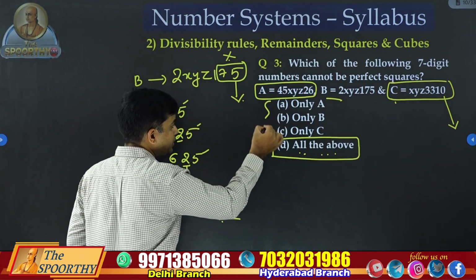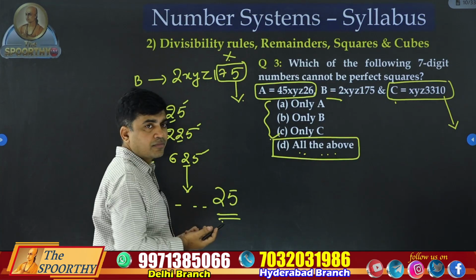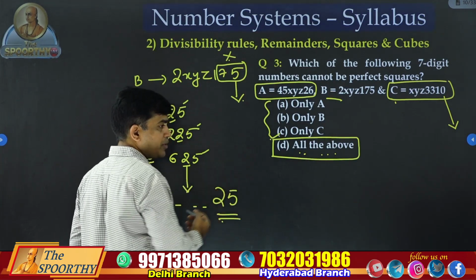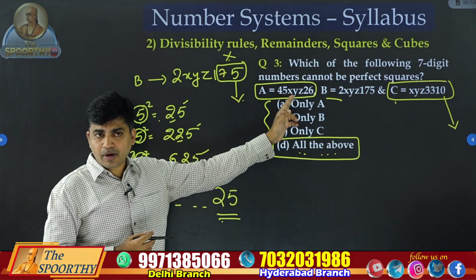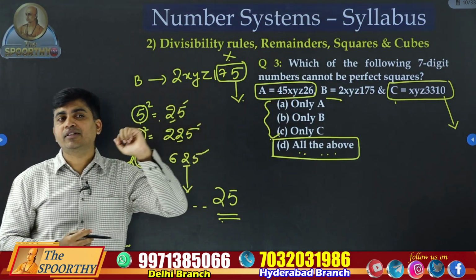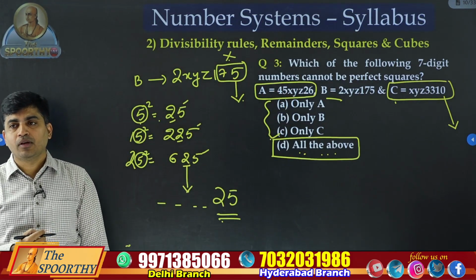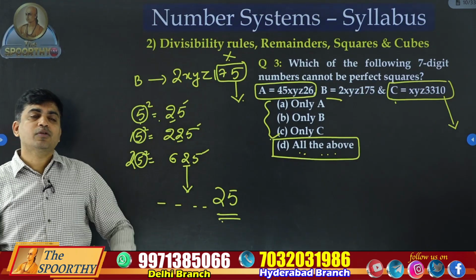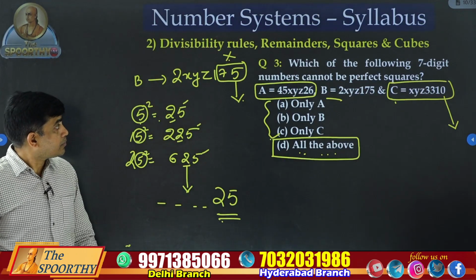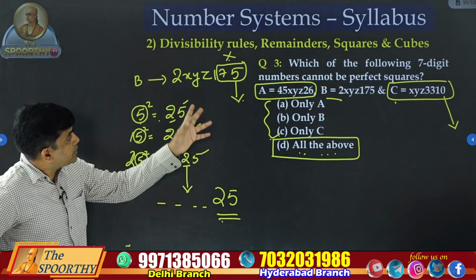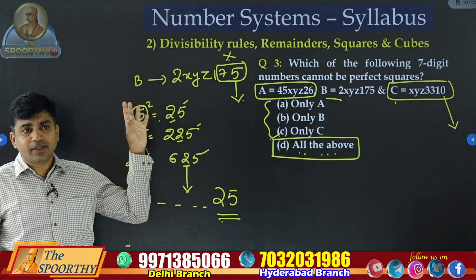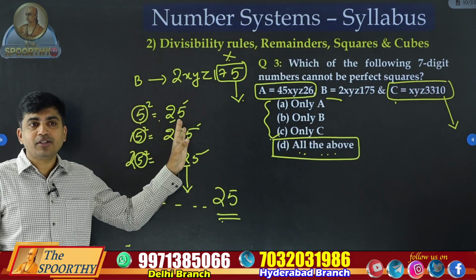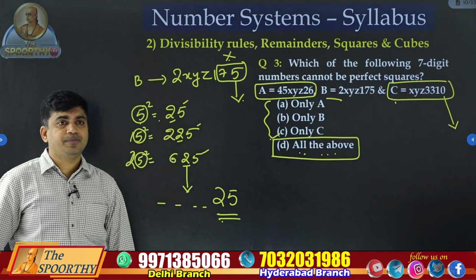Where do B and C exist in the options? Nowhere. It means option D. In the same way, you can prove the first number is also not a perfect square number. This is the way they'll ask questions. We'll discuss divisibility rules, remainders, all these things here. This is one of the important chapters in numbers.